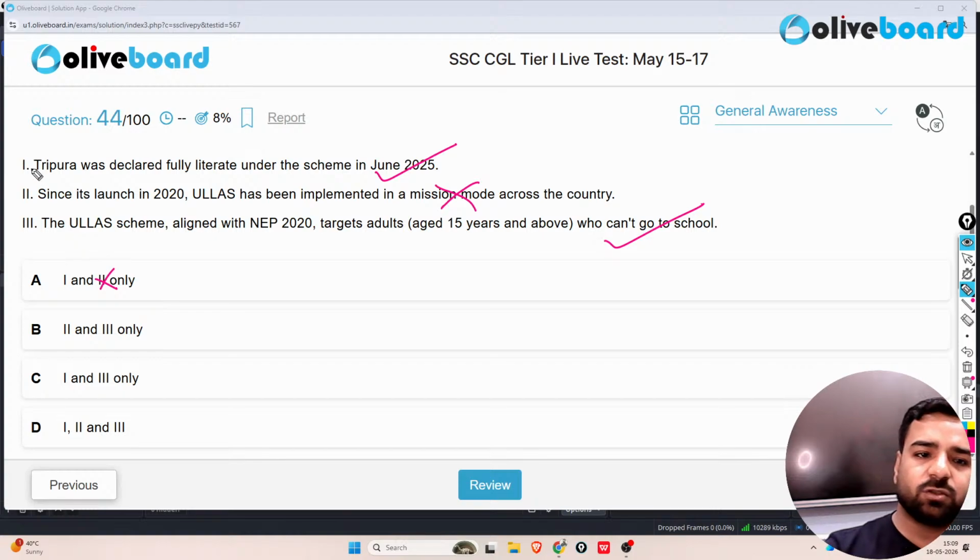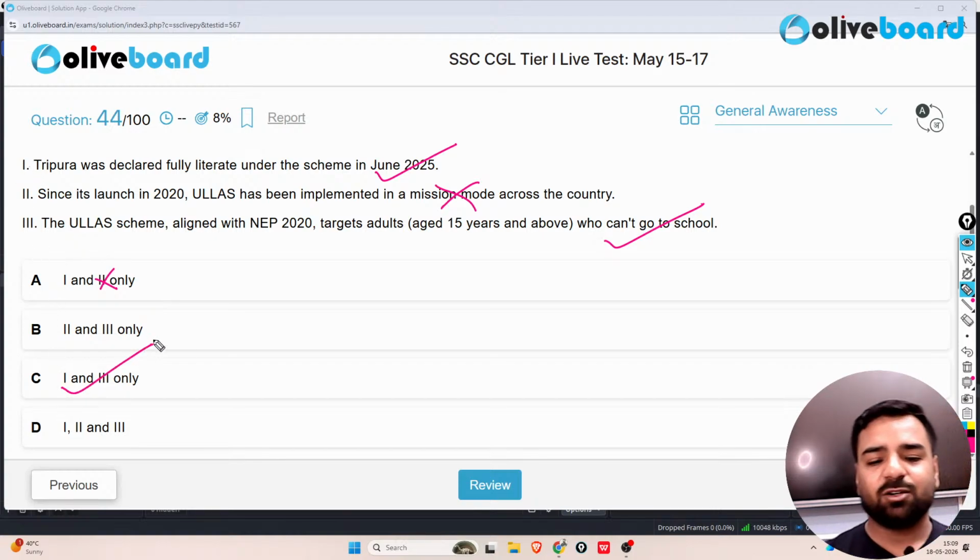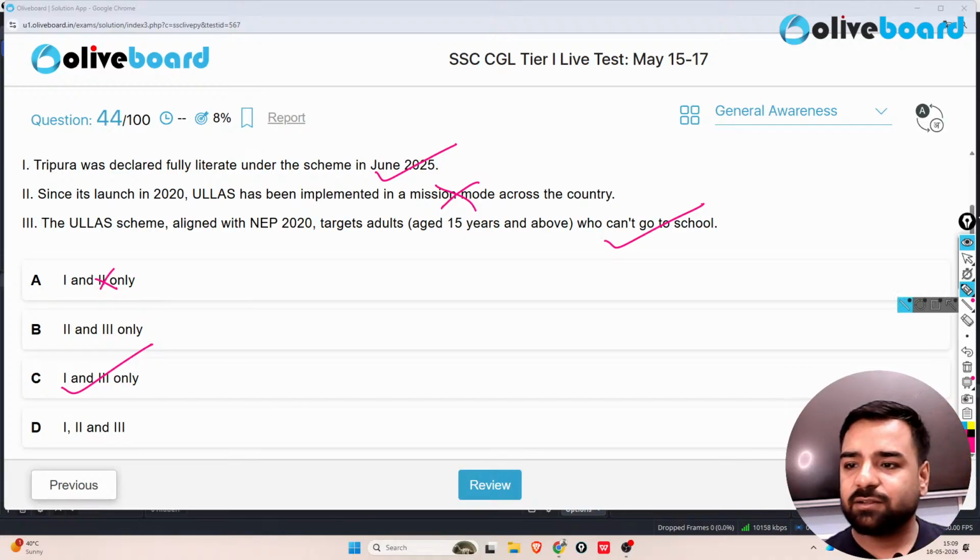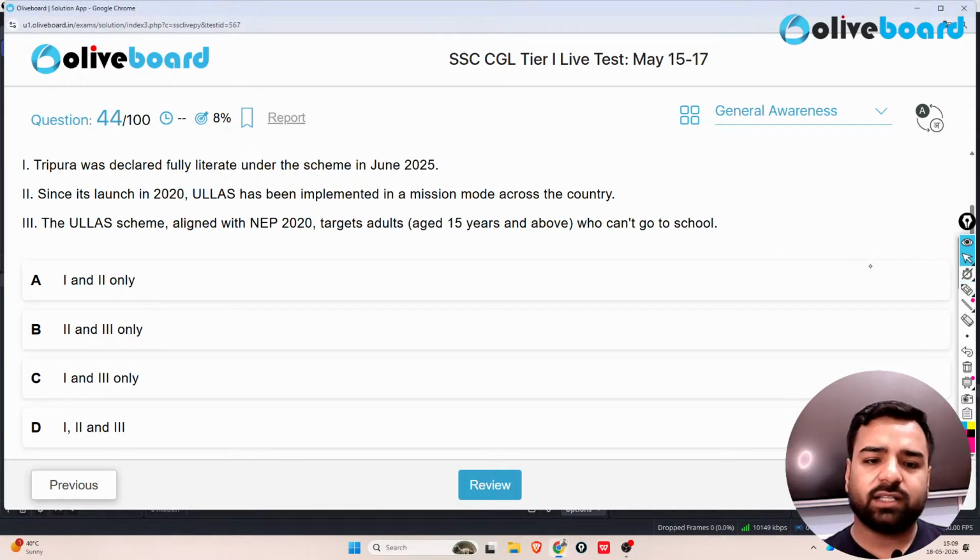So what is the correct answer? Which will be the perfect one? So first and third. So first and third is present in option number C. So what is the correct answer? Here the correct answer will be options 1 and 3 only. Fine. Next. So what is the correct answer? 1 and 3 is the correct answer.